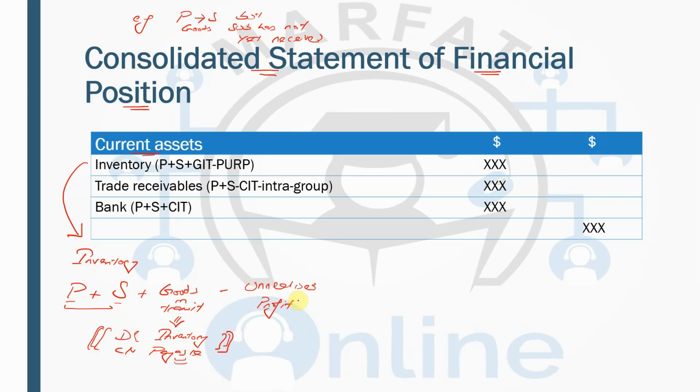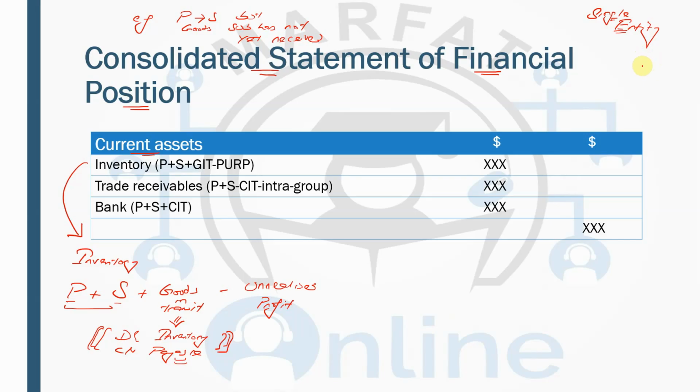Now what is this unrealized profit? Again, we'll recall the concept of the single entity. The single entity concept means we are doing the consolidation based on the parent and the subsidiary being one entity, and one entity does not sell to itself, and one entity does not make profit from itself.